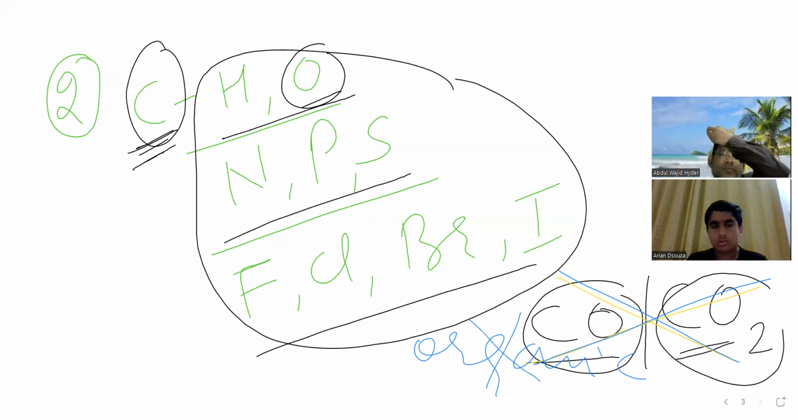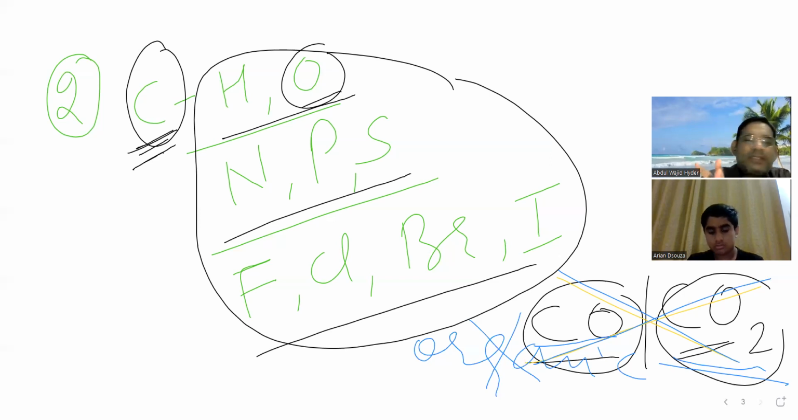So this definition fails. This is carbon monoxide and this one is carbon dioxide. They are made of carbon and oxygen, yet they are not organic. What is the reason? We will come to know in the third definition. Why are you not ready to classify them as organic compounds?